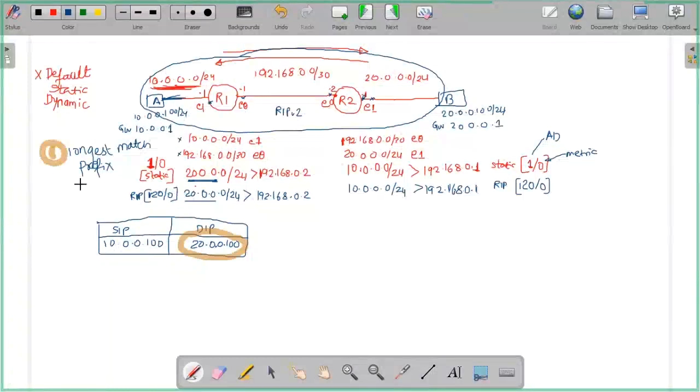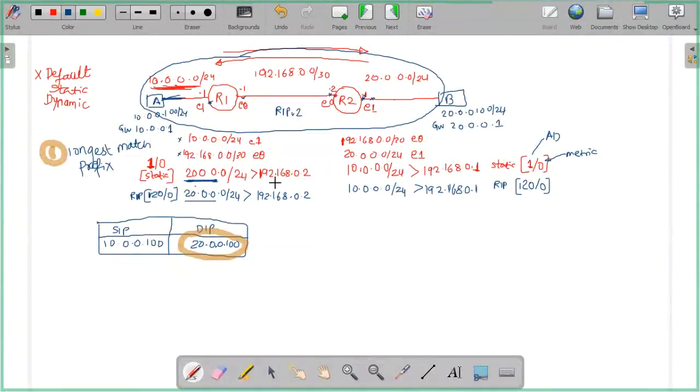Are you getting this? If, for example, my friends, this RIP was not running, let's say, in that case the longest matching prefix is this, isn't it? So based on that, it would take a decision to forward it. So which interface is it going to send? Where is this next hop?